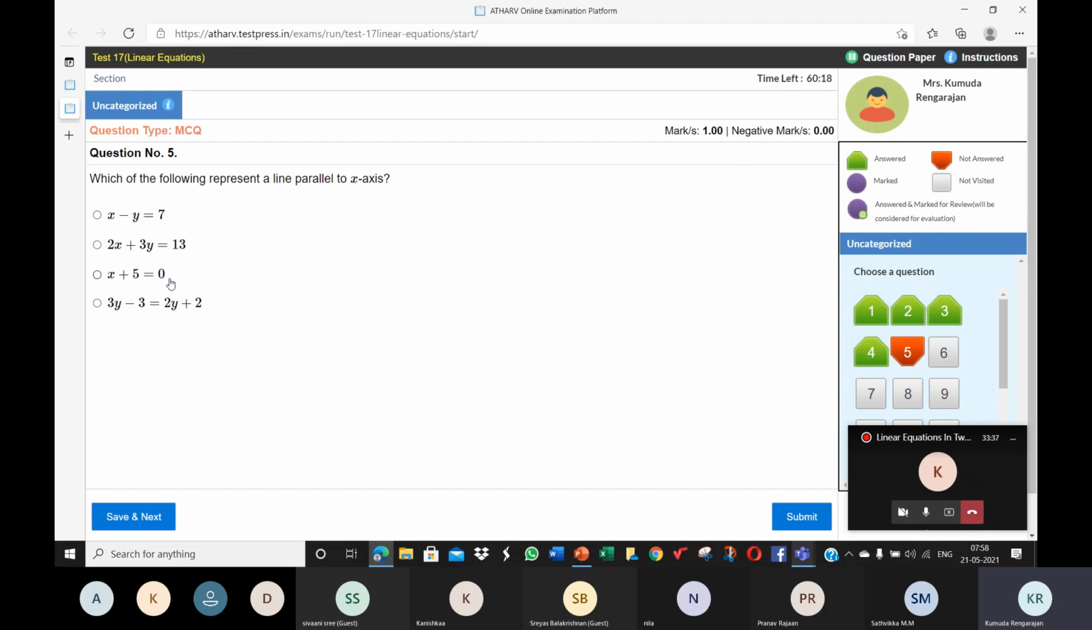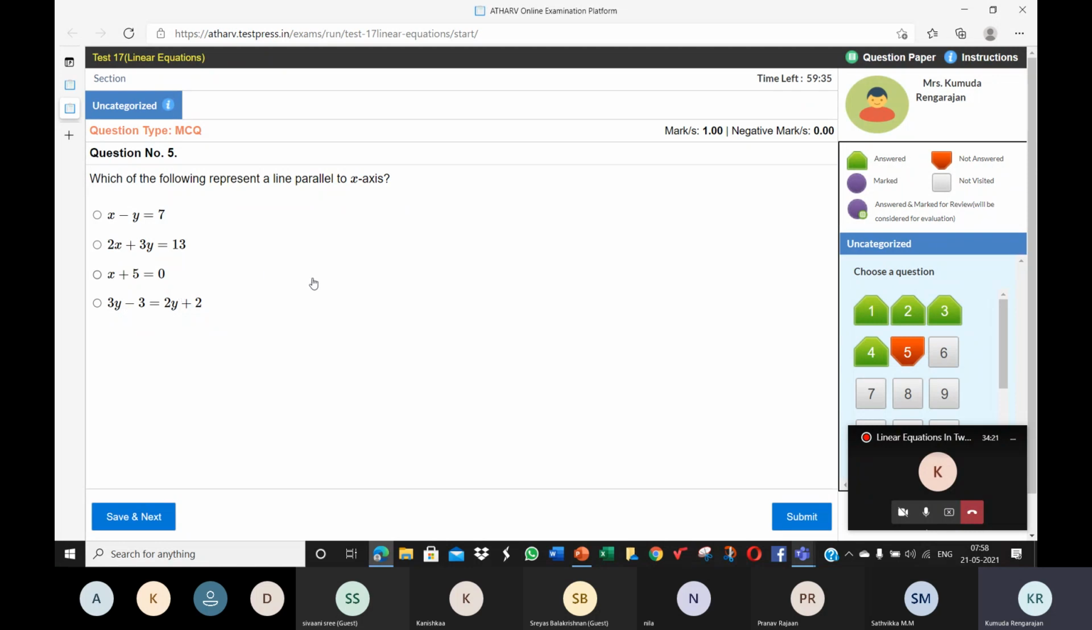So how do you make the xy table for this, children? What will be the value of x always, when you make the xy table? X will always be minus 5 for different values of y. Correct. So we need to plot those 3 points. And when you obtain the graph, you will see that it's parallel to the y-axis at a distance of 5 units to the left of it.